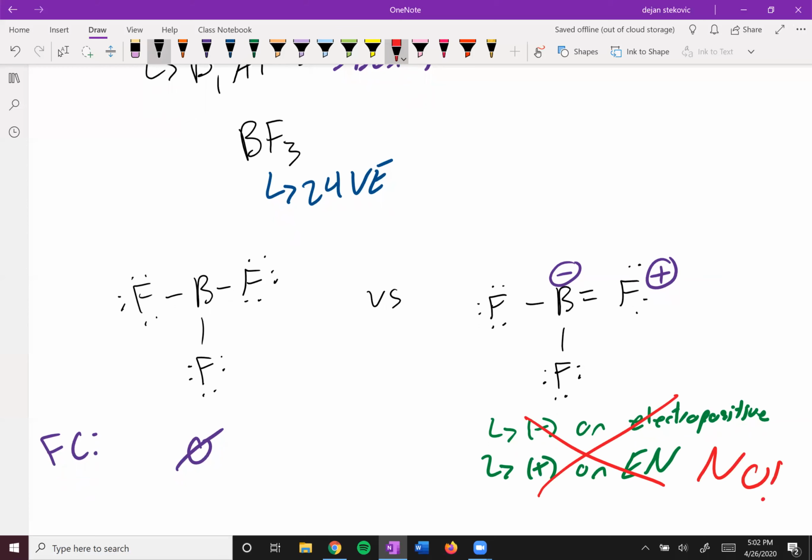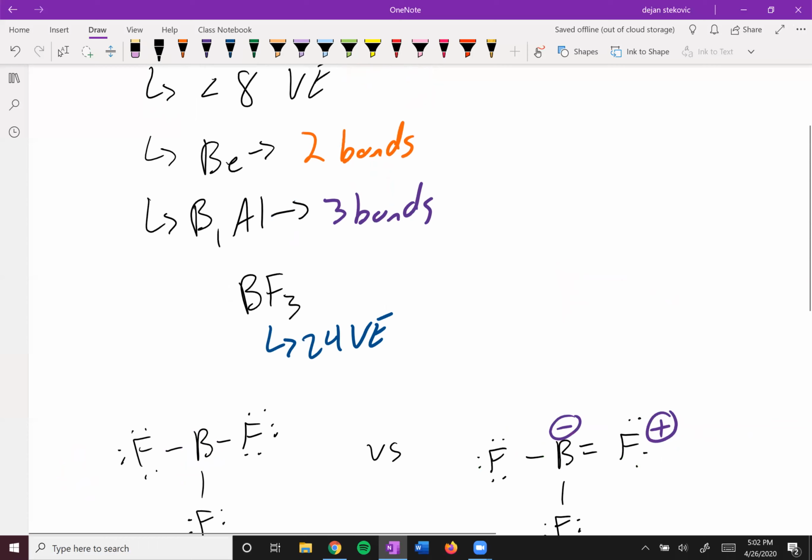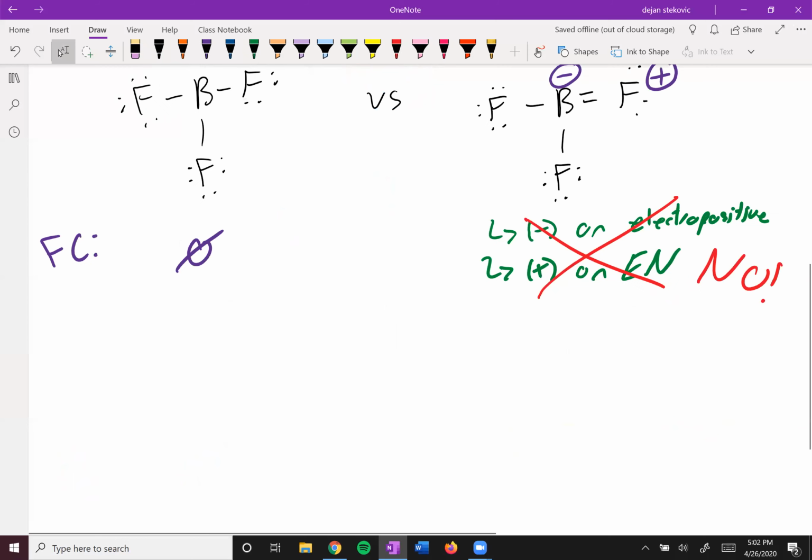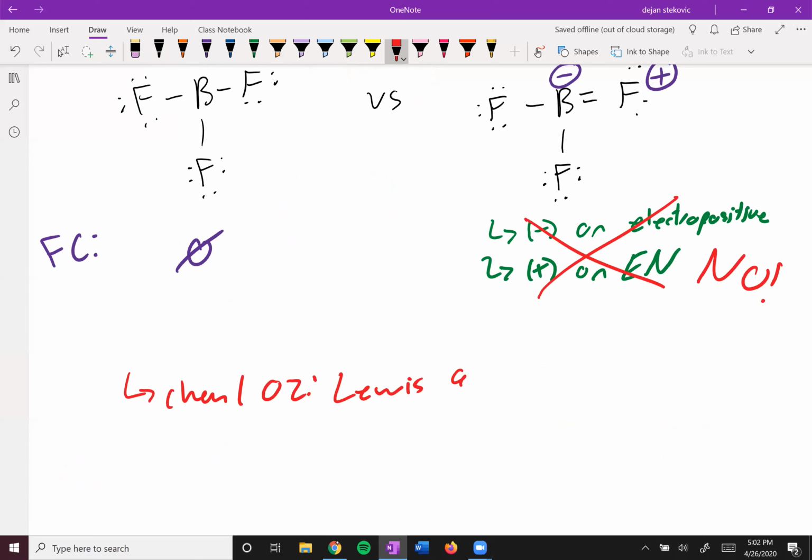And so in general, beryllium, only 2 bonds, boron and aluminum, 3 bonds. Later on, you'll see that these compounds are actually quite reactive as well. So in Chem 102, you'll learn that these make good Lewis acids, which are electron pair acceptors. But that's later on in that course.